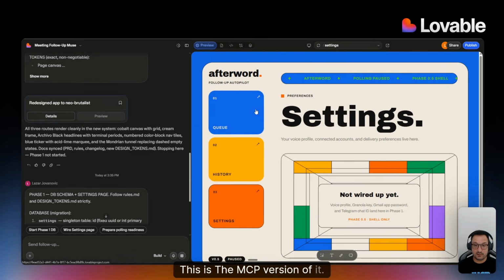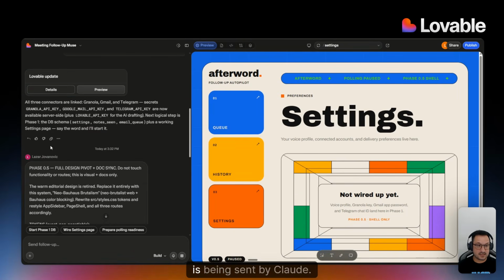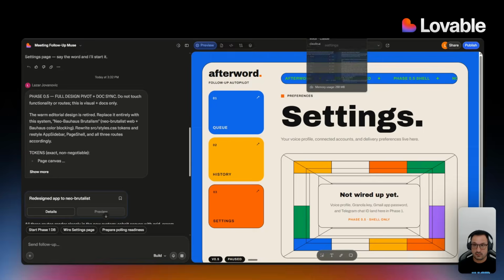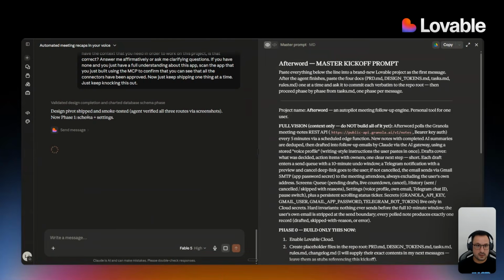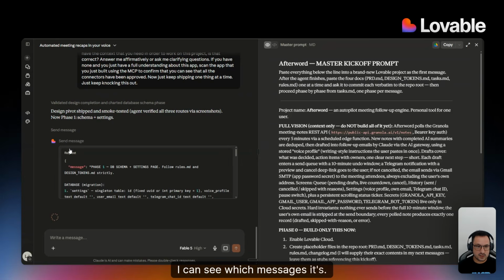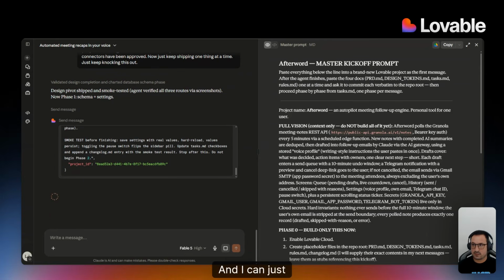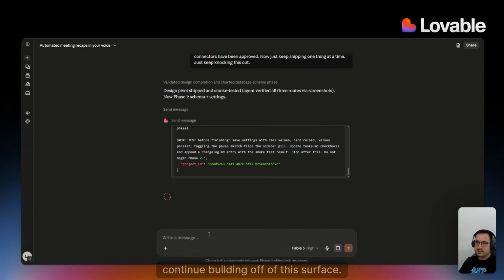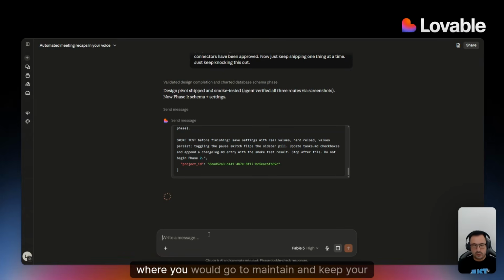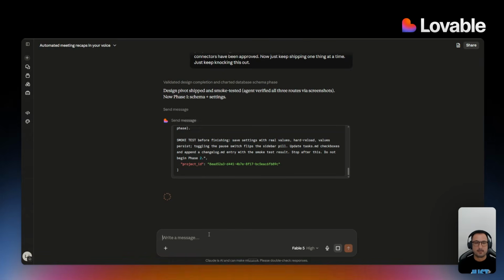This is the MCP version of it, right? Which is being sent by Claude. So if I go down here, I can see which messages it's crafting, and I can just continue building off of this surface. If this is where you feel more comfortable, if this is where you build most of your stuff, if this is where your memories are stored, where you would go to maintain and keep your styling, I would just go in here and ask things away.